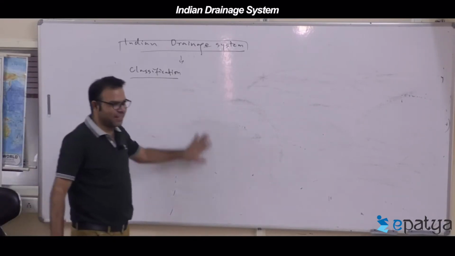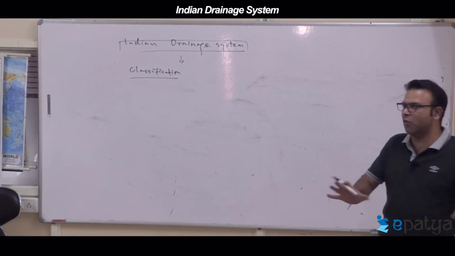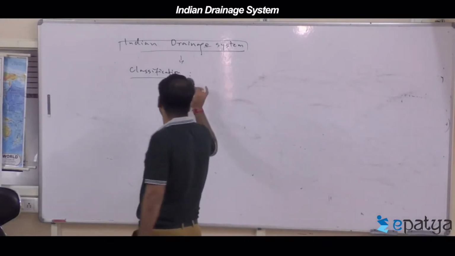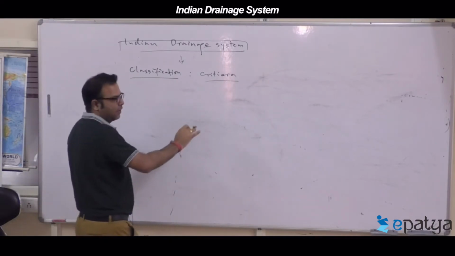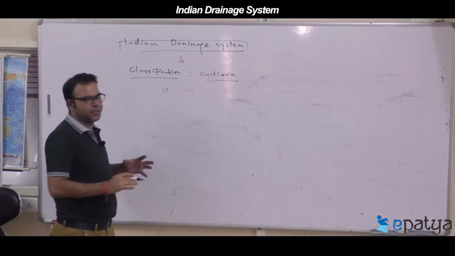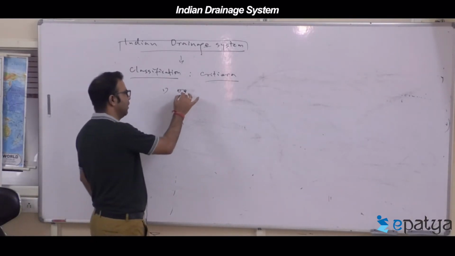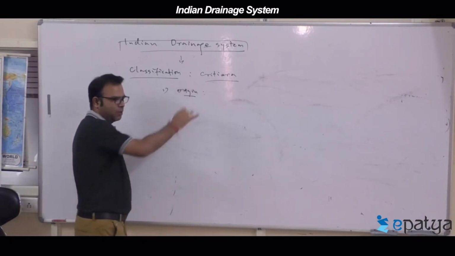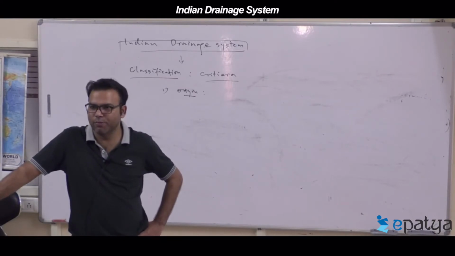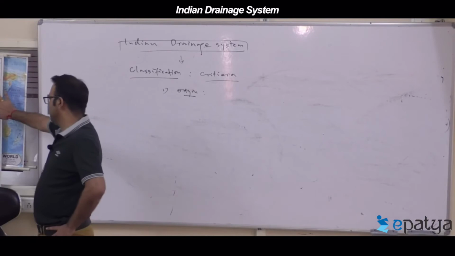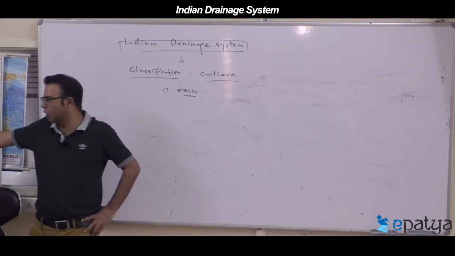Okay, now come to the classification of Indian drainage system. So Indian river systems, how they have been grouped. There are different criteria that have been used to classify it. First is on the basis of the direction of the origin, on the basis of origin of the major rivers. We already know most of the rivers in India originate from where? Himalayas or from the Western Ghats, isn't it? Or the peninsular area.